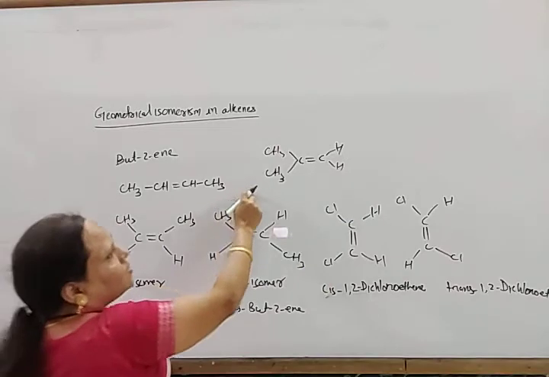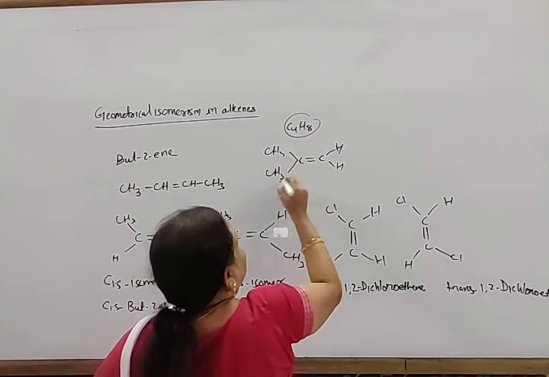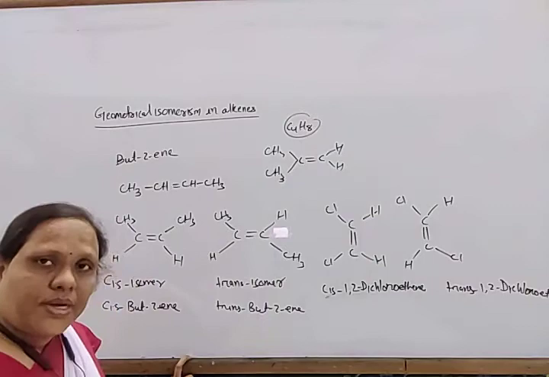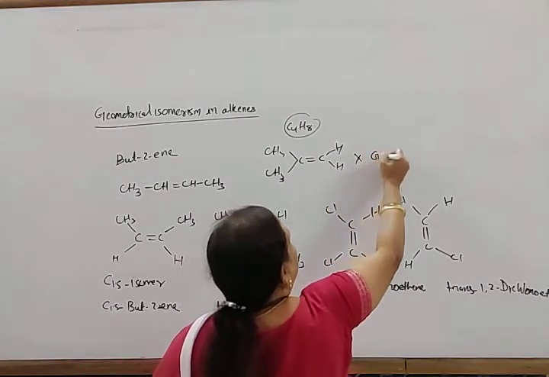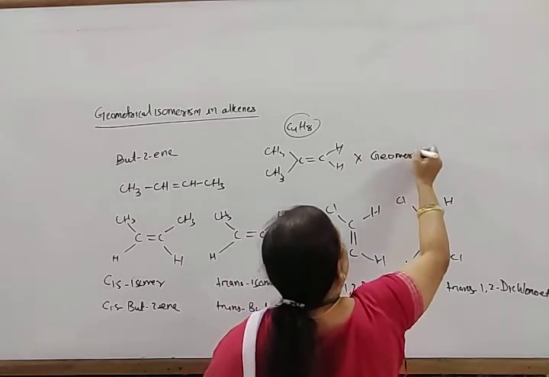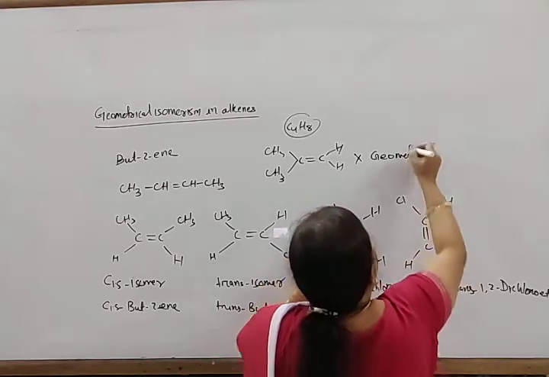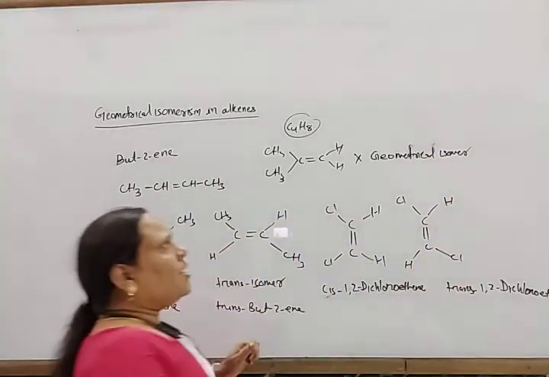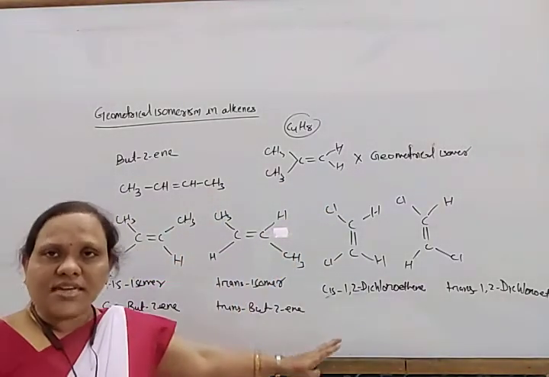In this way, it has the same formula C4H8. So what does this represent? Actually 1, 2, 3, that is 2-methylpropene. This does not form any geometrical isomer. I think now it is clear. So no geometrical isomer. Okay, this is the cis form and this is the trans form.